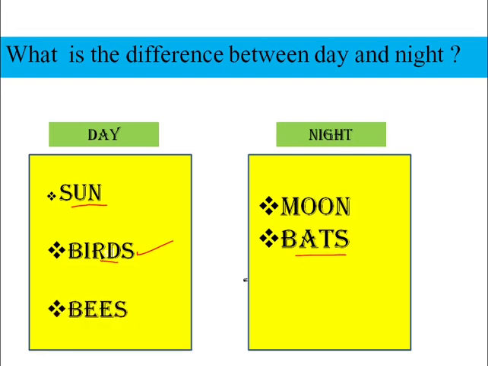Next, we see bees in the sky in the morning during the day. But at the night, bees also go off to sleep. Instead of bees, we see a lot of stars. We see many stars in the sky. You can make your own words and also write here.